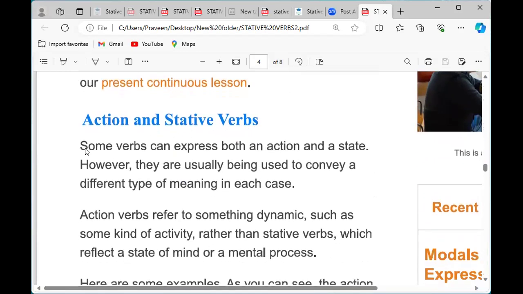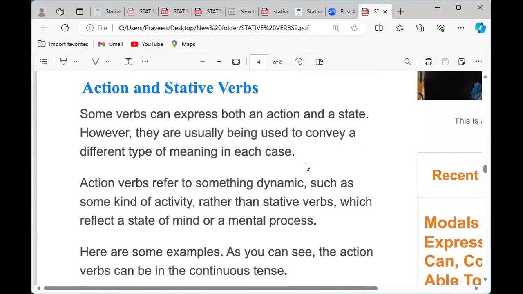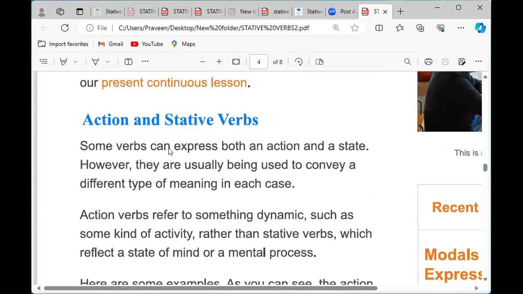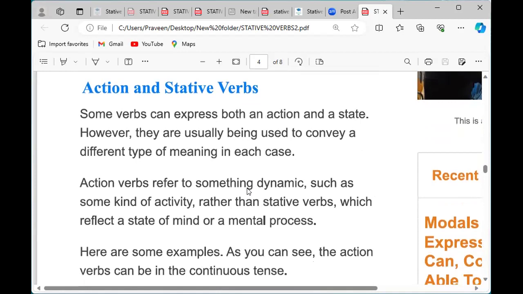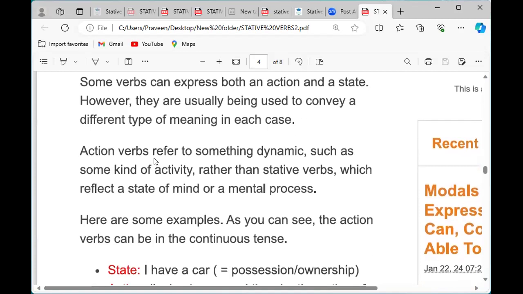Action and stative verbs. Some verbs can express both an action and a state. However, they are usually used to convey a different type of meaning in each case. So some verbs can express both action and state, with a different meaning in each case.